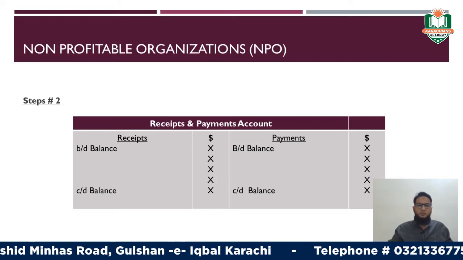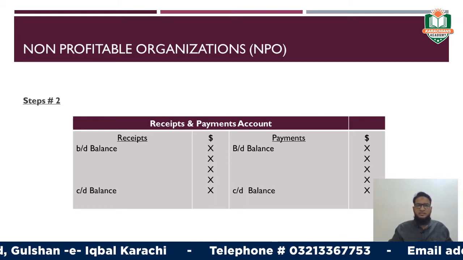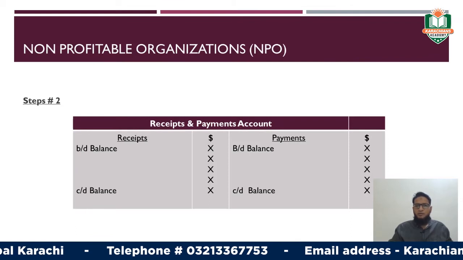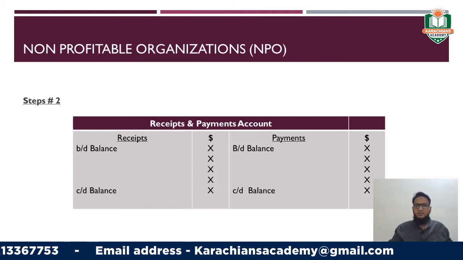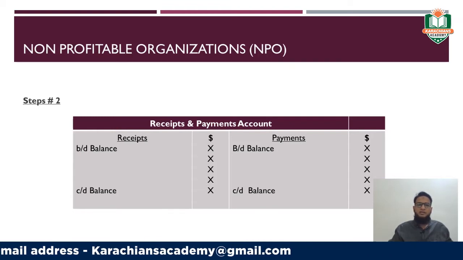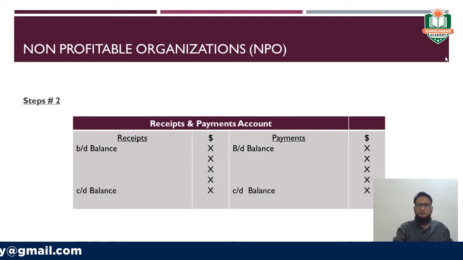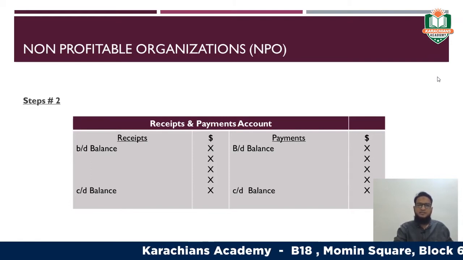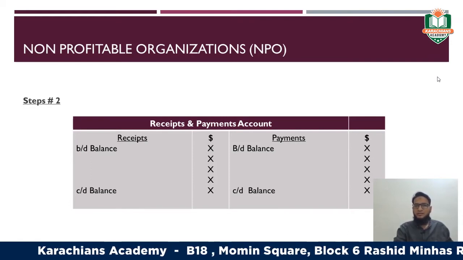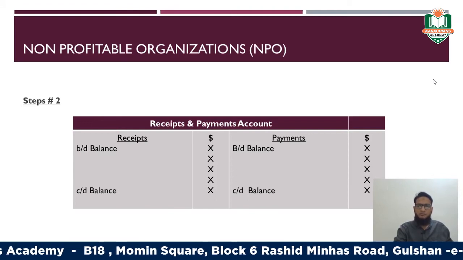All cash inflows will be recorded in the receipts side, means in the debit side, whereas all the cash outflows will be recorded in the credit side, means in the payments side. Finally, you need to calculate their closing balances. Usually the receipts and payments account is directly given in the question. Okay, most of the time, in 80 to 90% of cases, the receipts and payments account is directly given in the question, right?